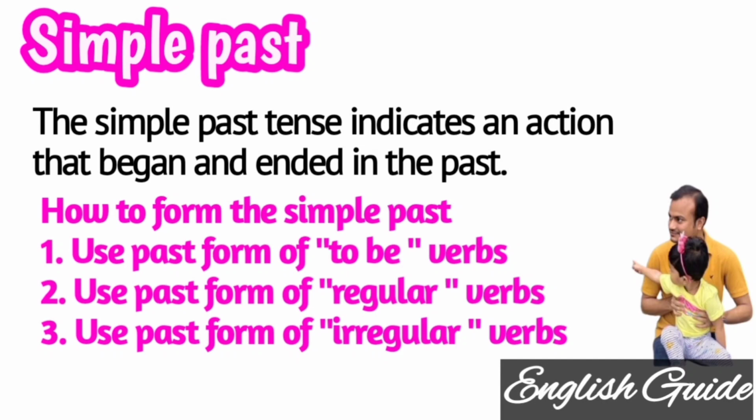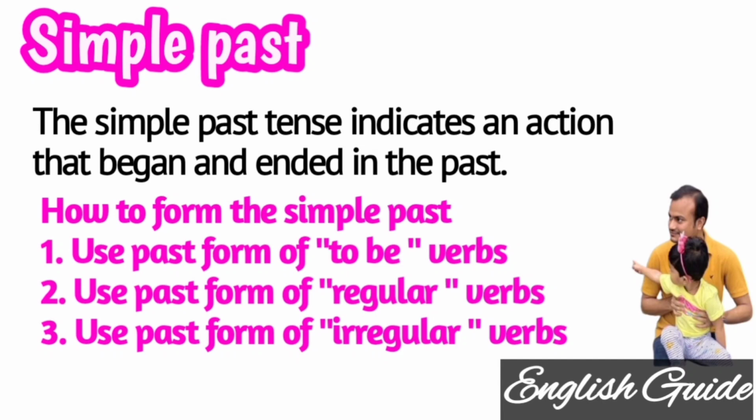Simple past helps us indicate actions which began or ended in the past.